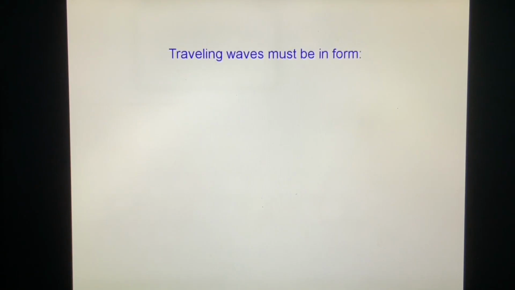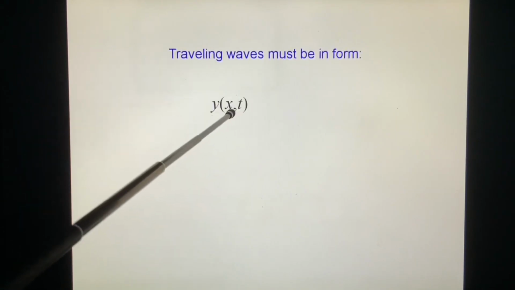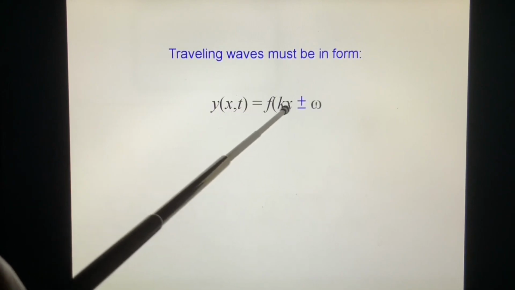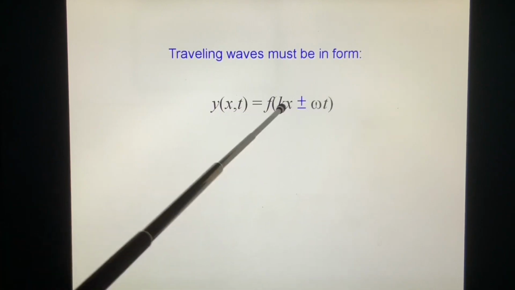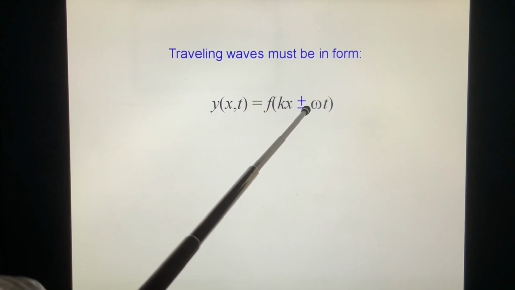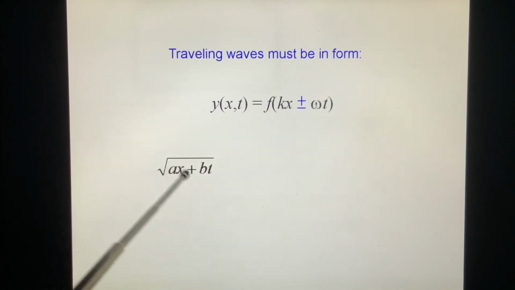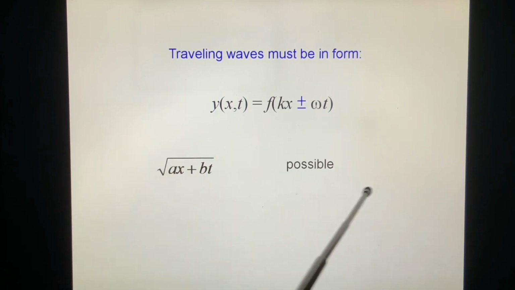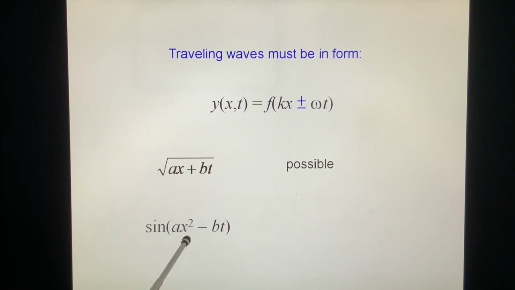Traveling waves must be a function of the form y(x,t) with kx plus or minus omega t. This is a linear combination, okay? So this y(x,t) is a linear combination, and it is possibly a traveling wave. And this is not, because this is squared. It's not a linear relationship, okay?